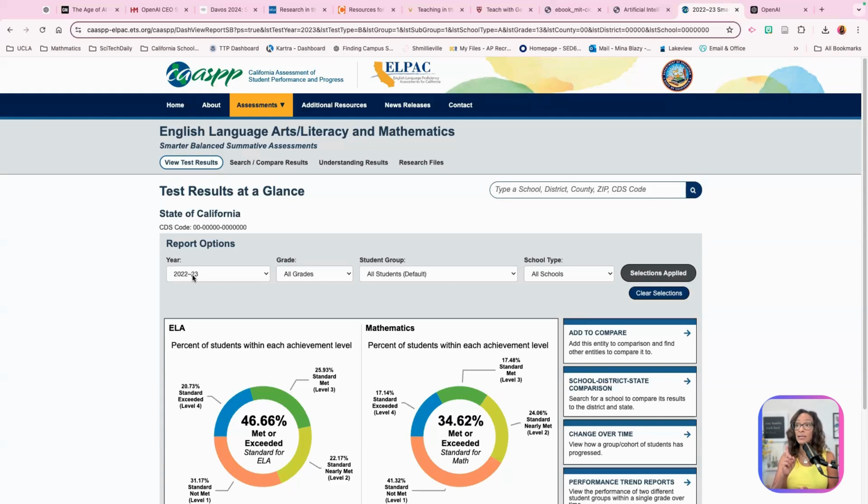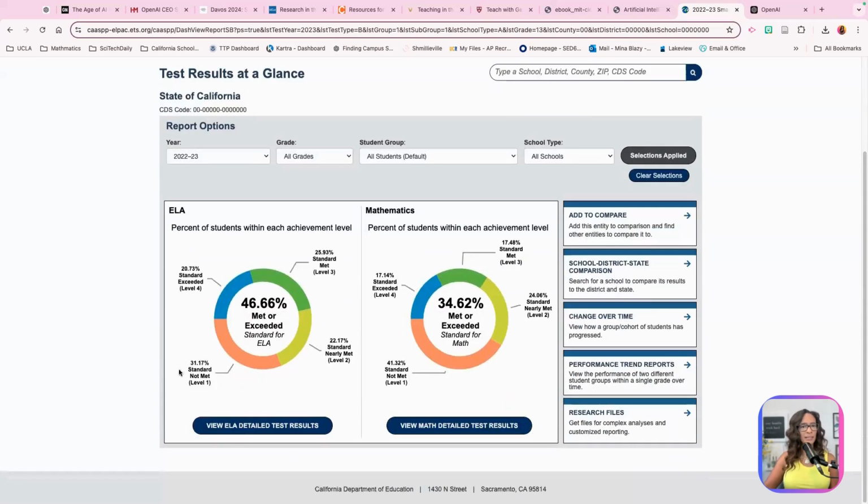The state of Illinois goes, is it either Ohio or Illinois? Their data goes public pretty fast, like May, June, or July, which is kind of interesting. I'm very curious how they do that. But this is where we are in California. So mid-October, late October, the data will go live. And what you can do, and I've shown this before, is you can take this data if you're a principal, and first of all, you should share this with your community and talk about what you're going to do to improve. And this is where we are. And let's honor students.